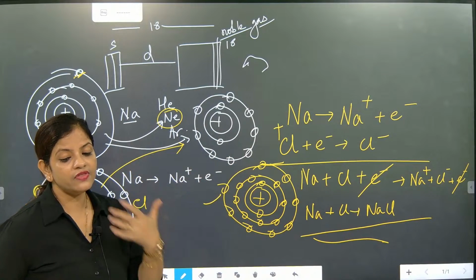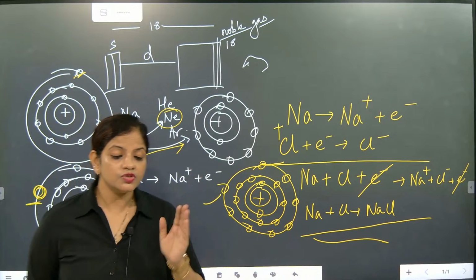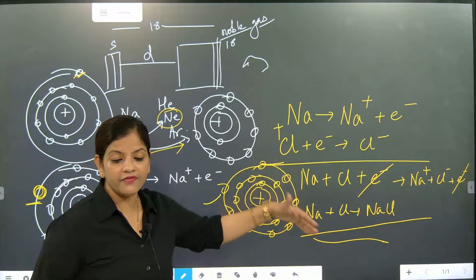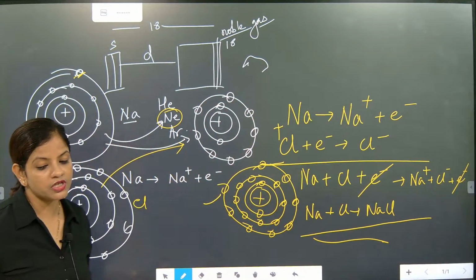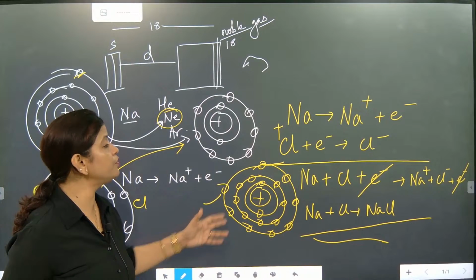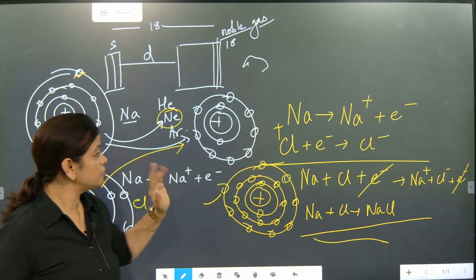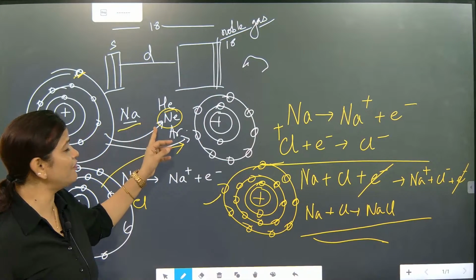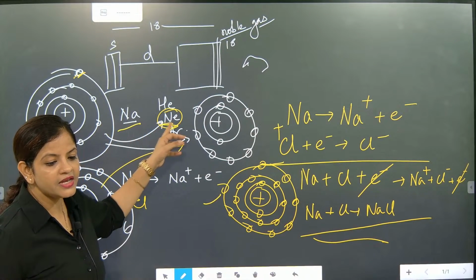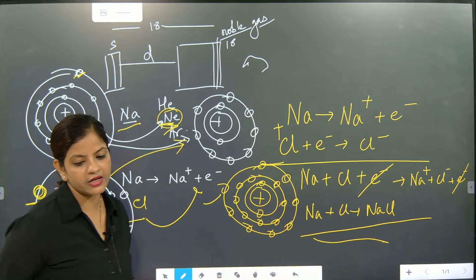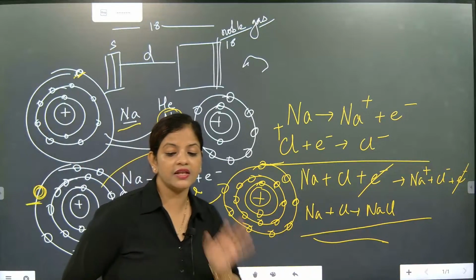In that process, they will either gain electrons or lose electrons. We learned that sodium will give one electron to become like neon, and chlorine will take one electron to become like argon. In this give and take, they are gaining stability.